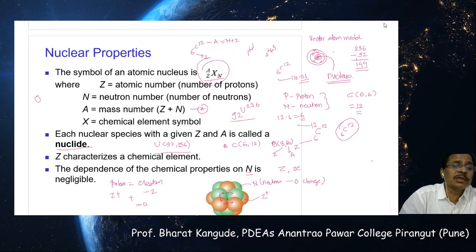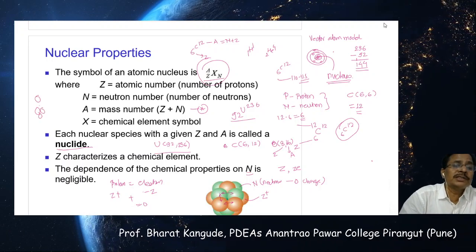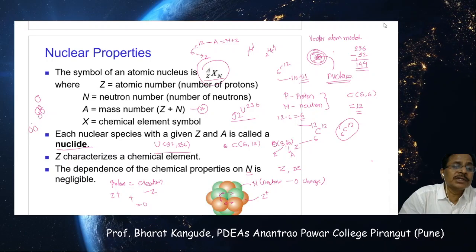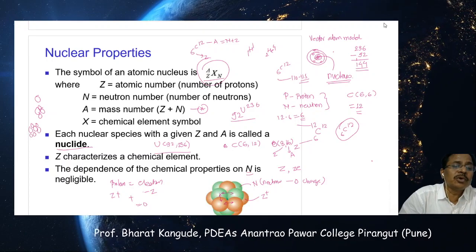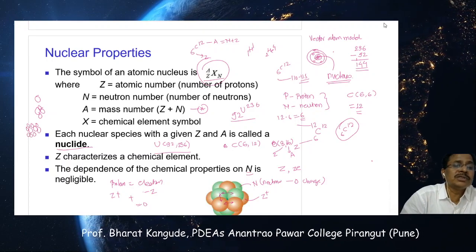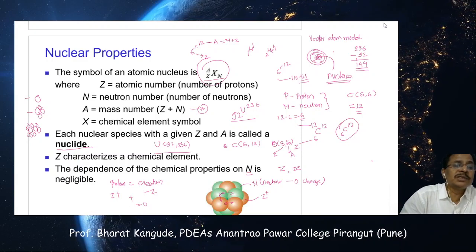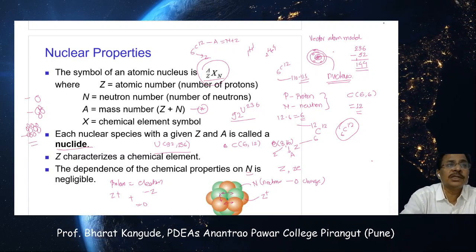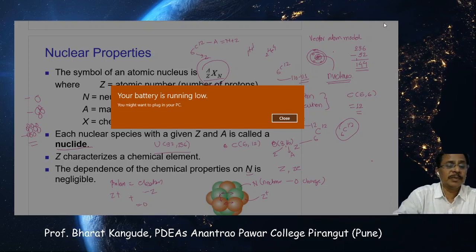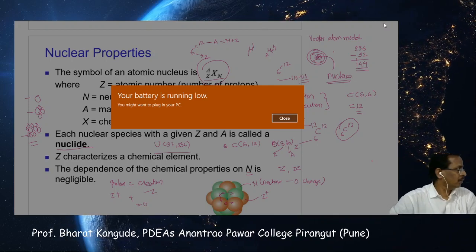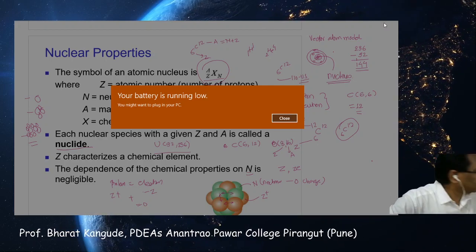This is for hydrogen. For helium, it will look like this. For carbon, it will have 6 protons and 6 neutrons, so in all, it will be 12. That means the size goes on increasing as more and more nucleons come together.